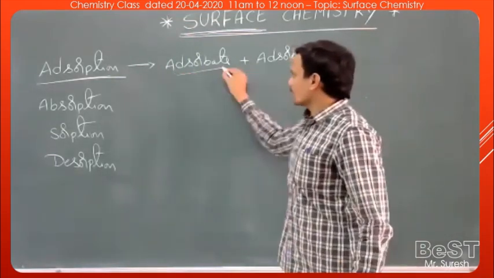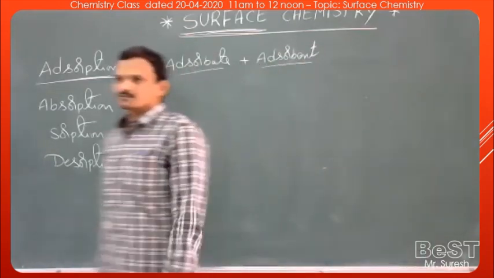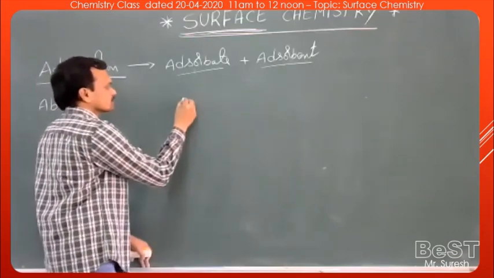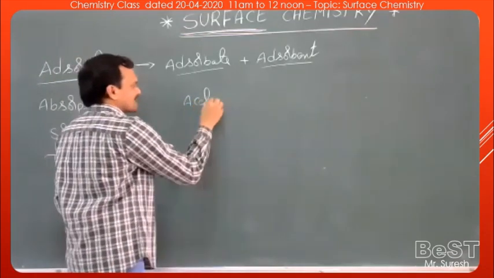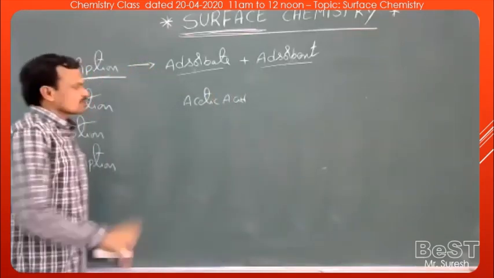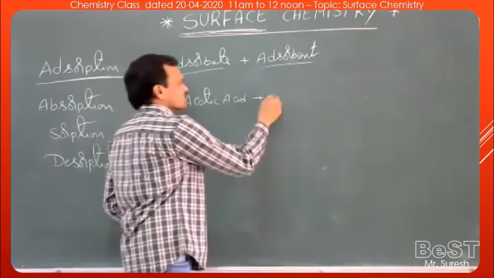What is adsorbate? What is adsorbent? I'll take one simple example here. Acetic acid. To the dilute acetic acid, I will add some charcoal powder.